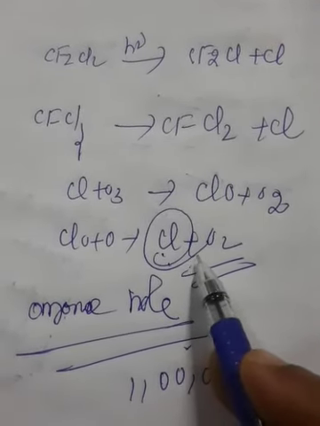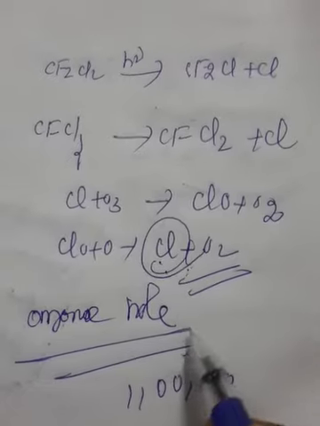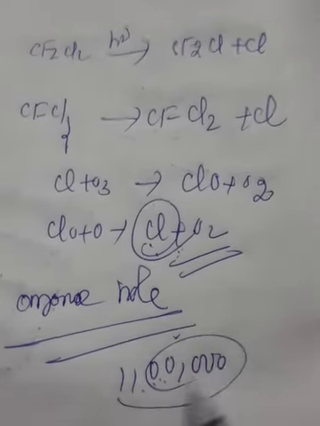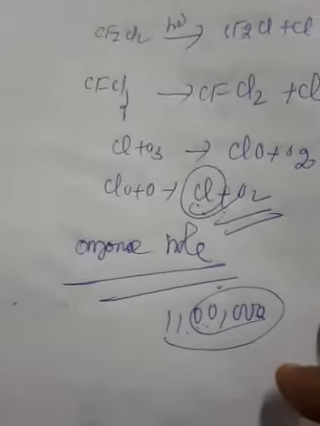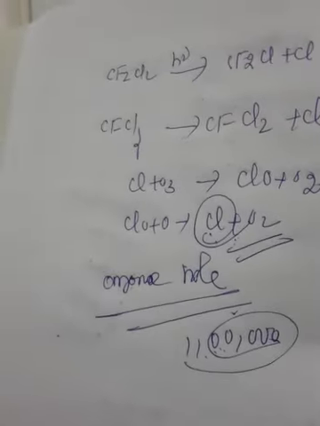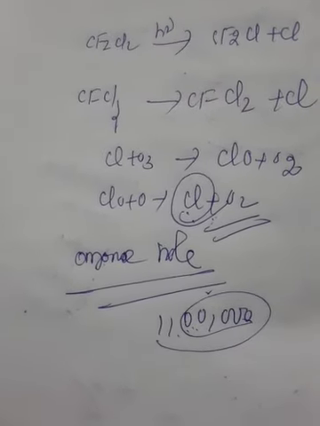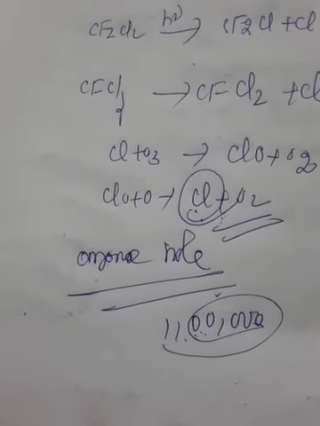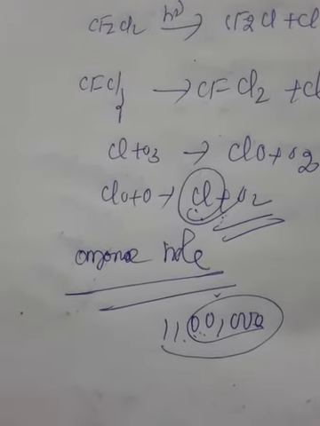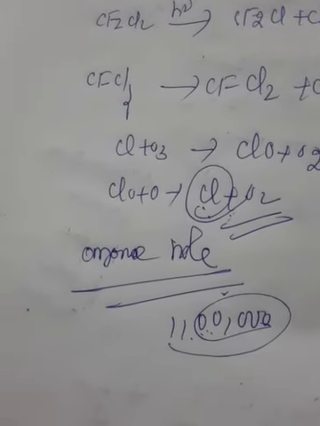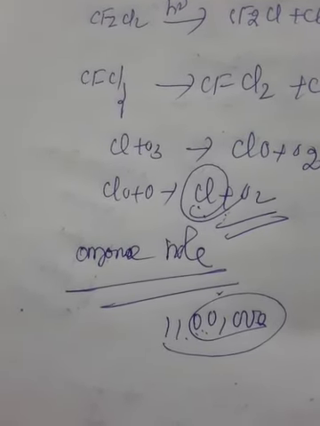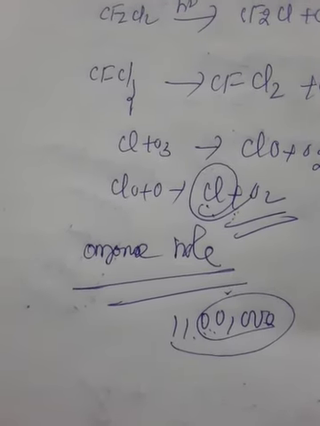The formation and destruction of ozone is a regular natural process which never disturbs the equilibrium level of ozone in the stratosphere. Any change in the equilibrium level of ozone in the atmosphere will adversely affect life in the biosphere in the following ways.